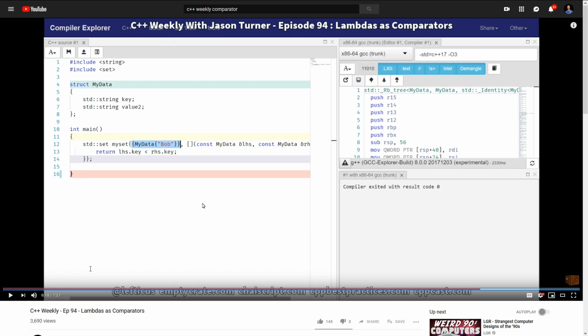And we can do this with our lambda passed in and using class template argument type deduction from C++17, but I don't love it because we must give it at least one value in the set, and maybe we just wanted to default initialize this set or something. So we can do it this way.